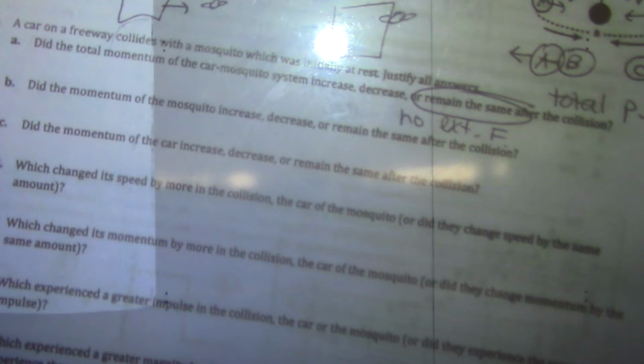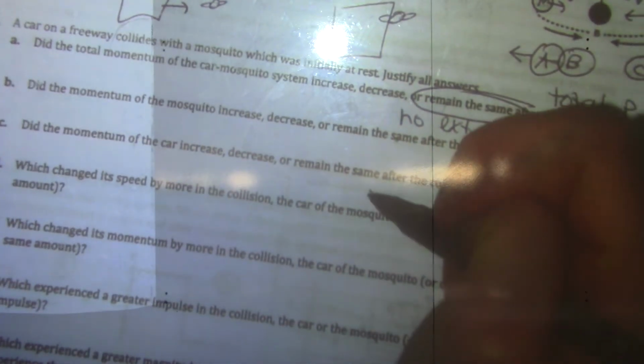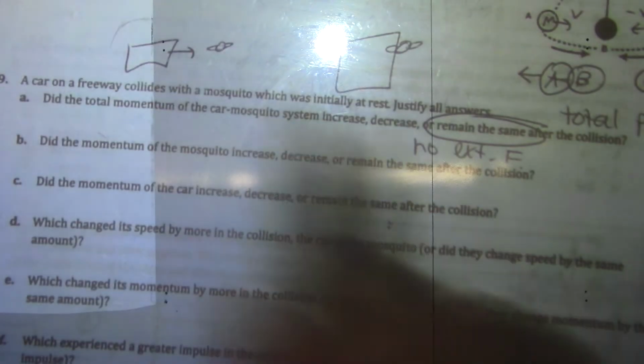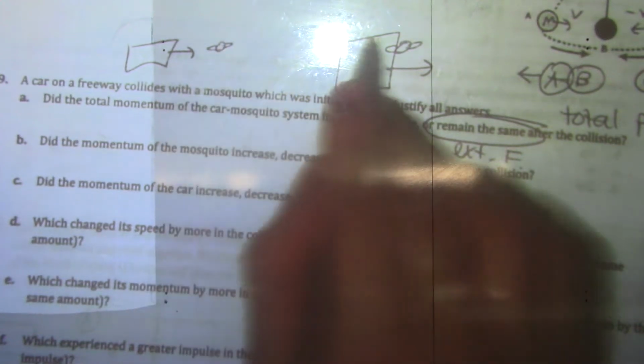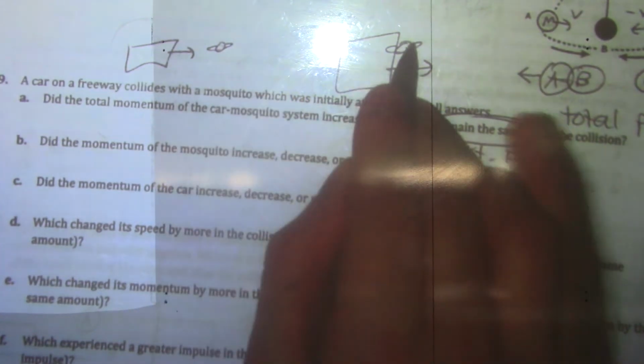Does the momentum of the mosquito increase, decrease, stay the same? I had a lot of people in class say these two have to stay the same because momentum is conserved. Total momentum has to stay the same. You can absolutely transfer momentum from one object to another. In fact, this one was at rest and now they are both moving, so the mosquito gained momentum because it didn't have any and now it does.